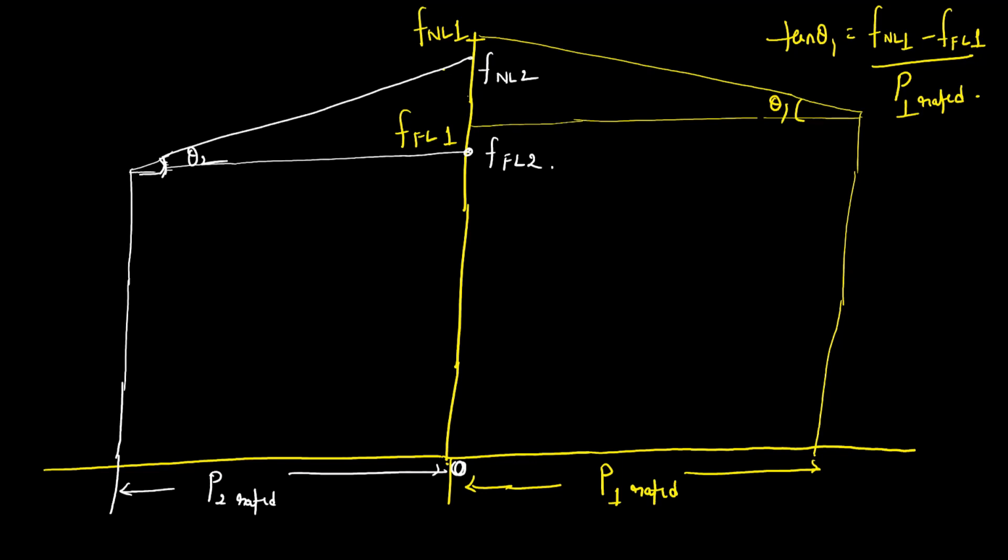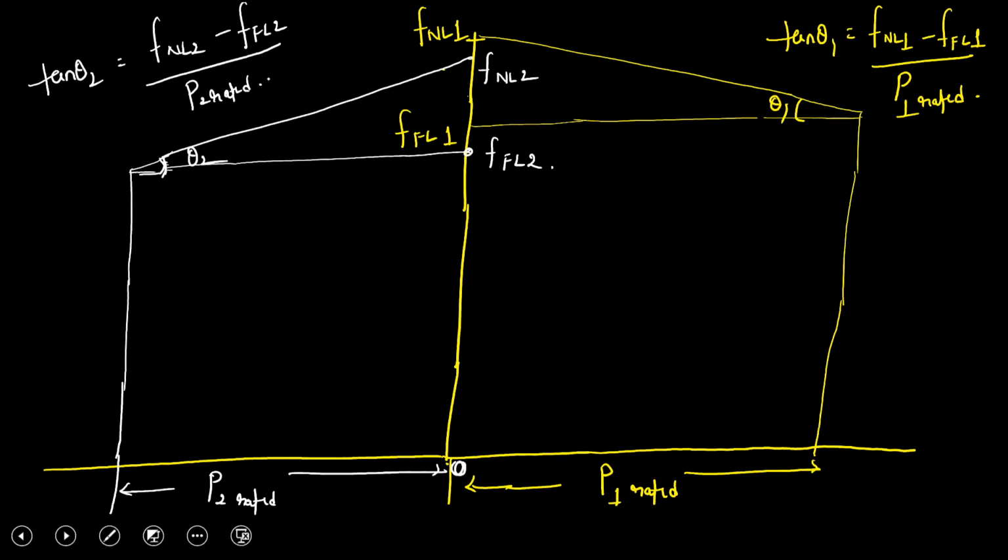So your tan theta 2 will become how much? Tan theta 2 will become F no load 2 minus F load 2 divided by P2 rated. Understand? You will get two separate tan theta 1 and tan theta 2, two speed regulation parameters.